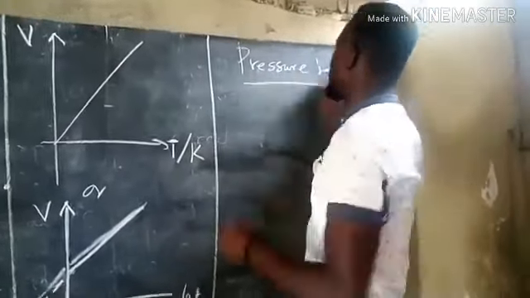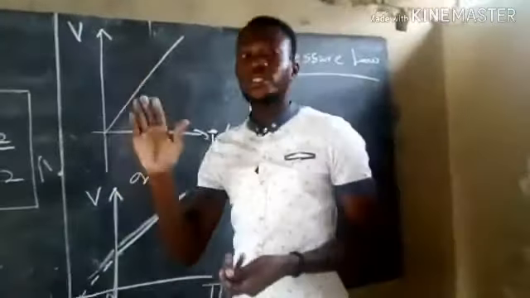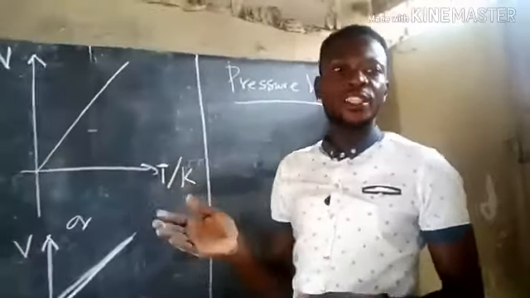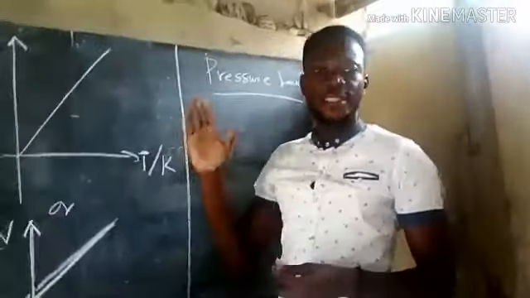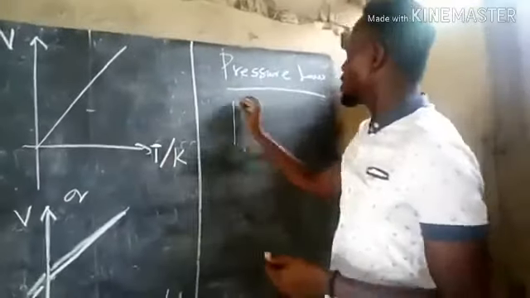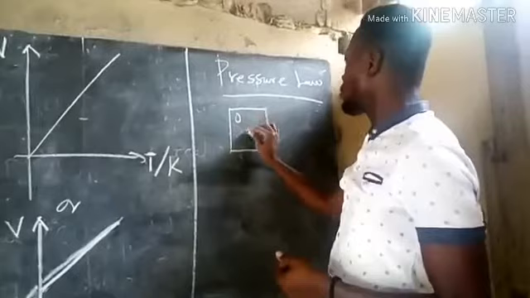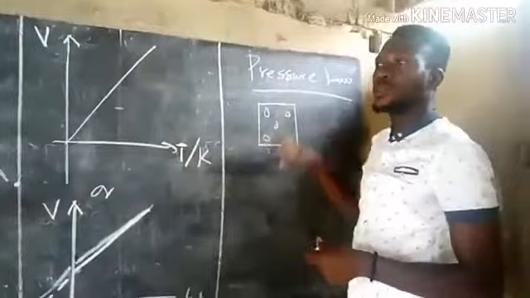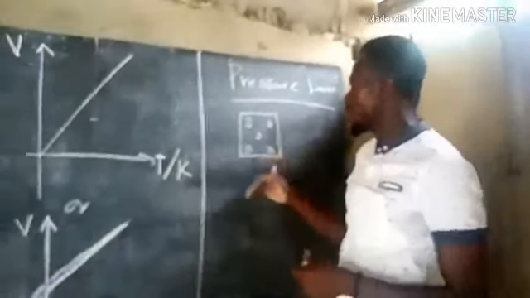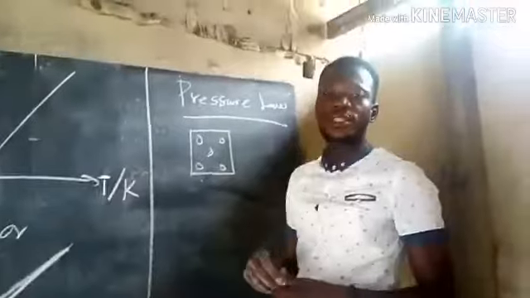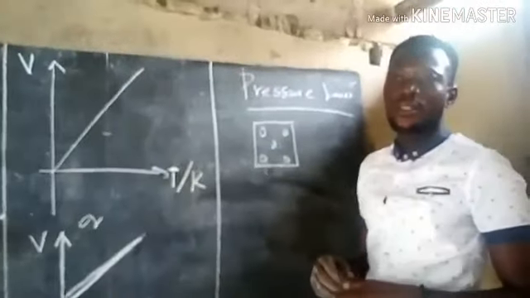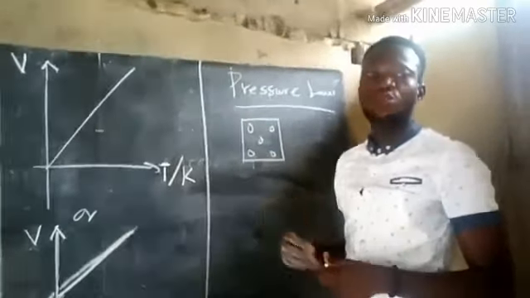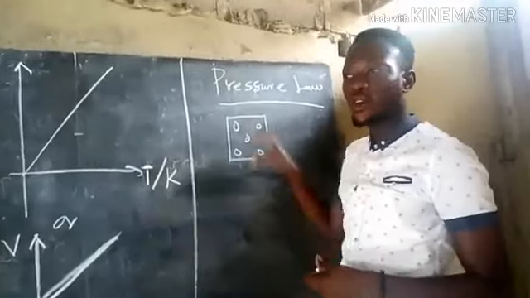So far we've considered the variation between pressure and volume, and volume and temperature. It's left with the variation between pressure and temperature. So yes, we are going to consider a container with a number of molecules. We are keeping the volume constant while the temperature varies. When we increase the temperature of the molecules of the gas, they will have enough energy and they can collide more frequently against the walls of the container to increase the pressure of the gas there.